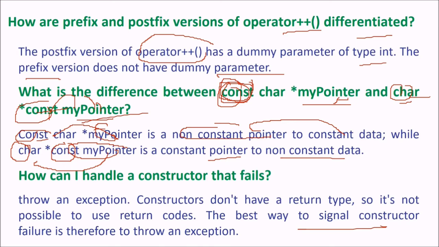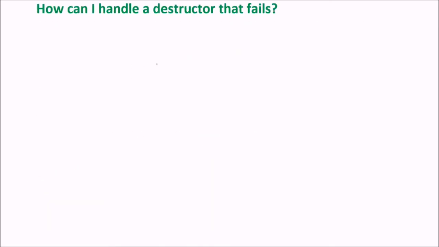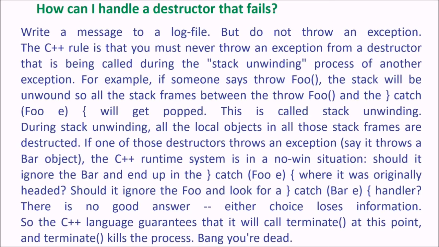How can I handle a destructor that fails? What you can do is write a message to a log file, but do not throw an exception. The C++ rule is that you must never throw an exception from a destructor that is being called during the stack unwinding process of another exception.